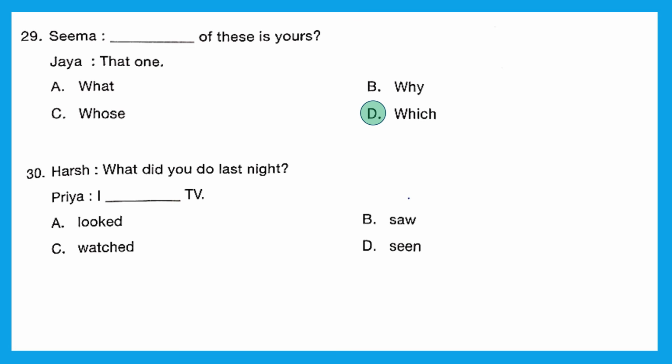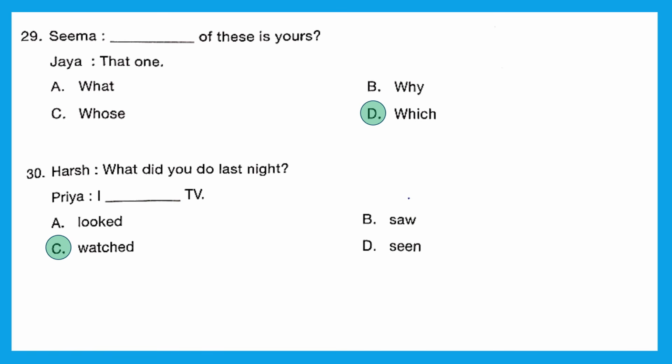Question 30. Harsh: What did you do last night? Priya: I dashed to TV. Now here it is mentioned last night. That means something which is in past tense. So we'll use the verb which is in past tense. And what do we do with TV? We watch it. So option C, watched, is the right answer.